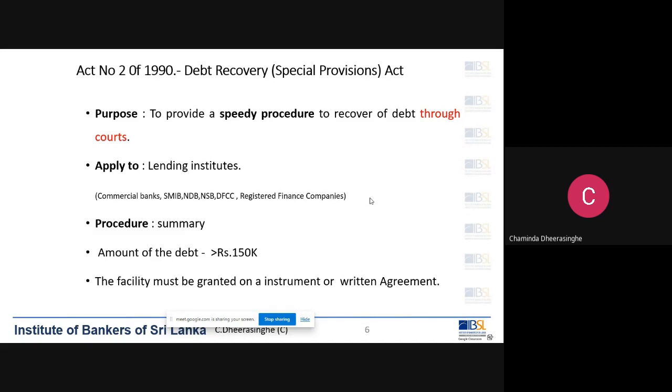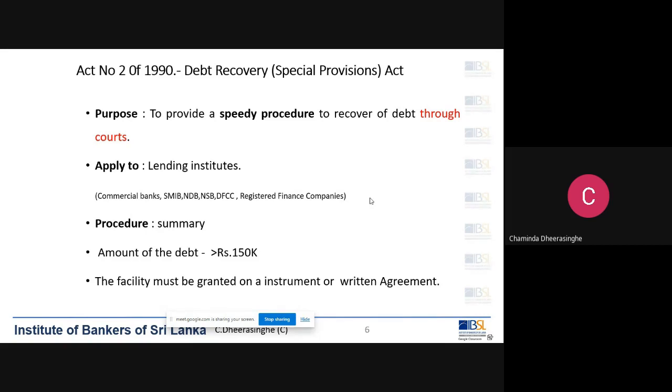Same thing has happened here. In the regular procedure, you follow all the steps and get the final result after 4 years. But here the difference is, again it is a court procedure, but the process is summarized, and within, I would say, a year or less than a year, you can get the final result, the same result that you get in a regular action, that is recovery of money, within a shorter period. That is why we call this a summary procedure.